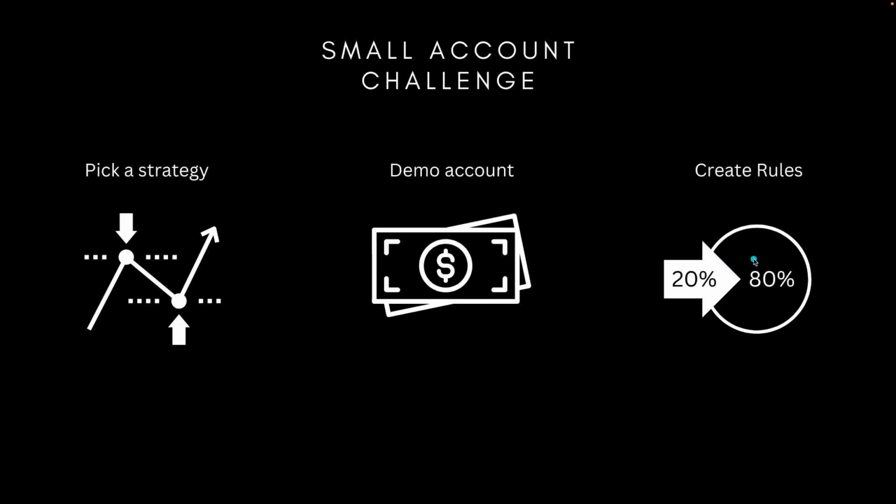Now, setting your rules is where this 80% comes in. It's very, very important that you set rules. It may be the time of day. It may be the time of your candles, 15 minutes, 1 hour, whatever it may be. You need rules. You need to make sure that you journal. You need to make sure that you write down each trade. But more importantly, more than anything, you have to have a set of rules.